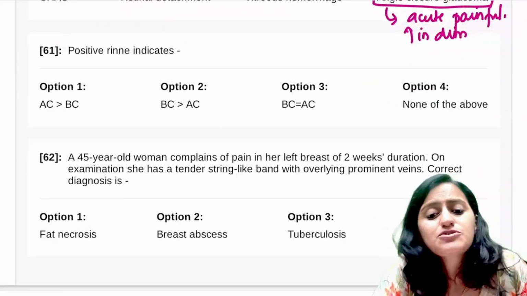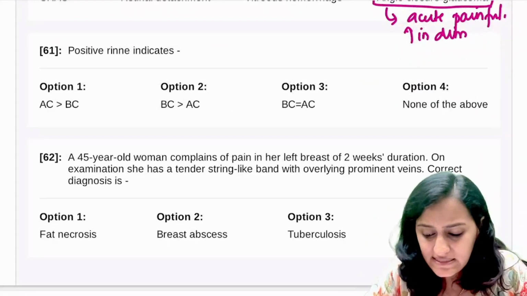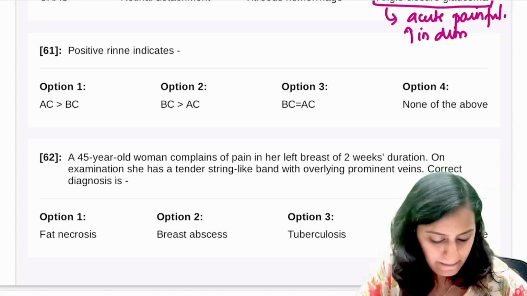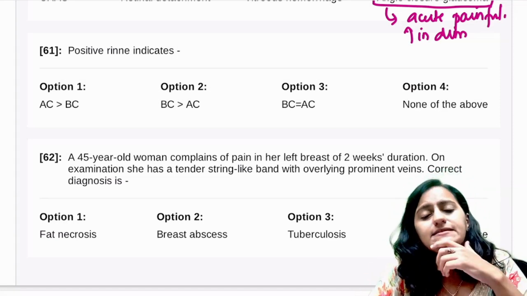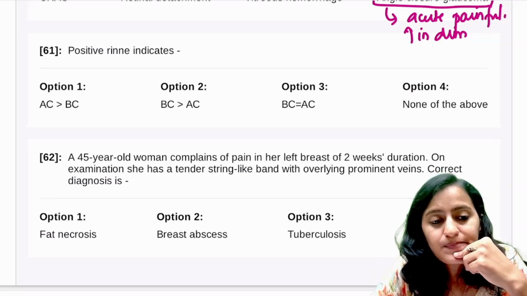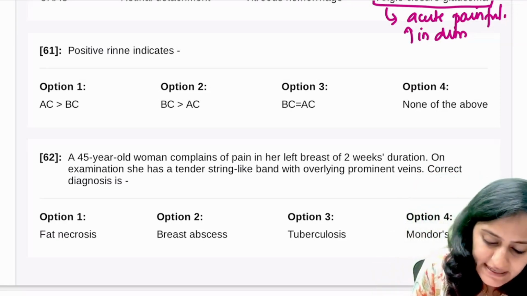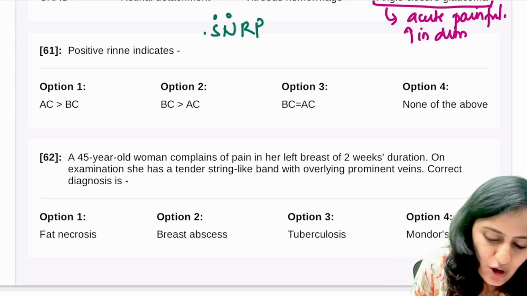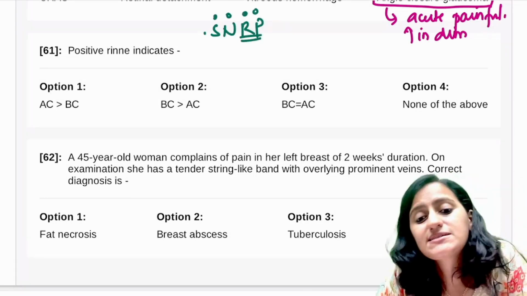Positive release, is it normal or abnormal? What is it? Remember, release हमने recent discuss किया है, SNRP, sensory neural, normal is release positive. Okay, release positive is normal.